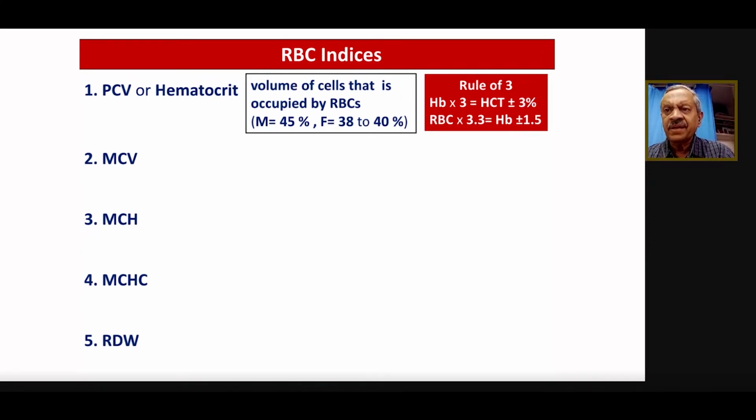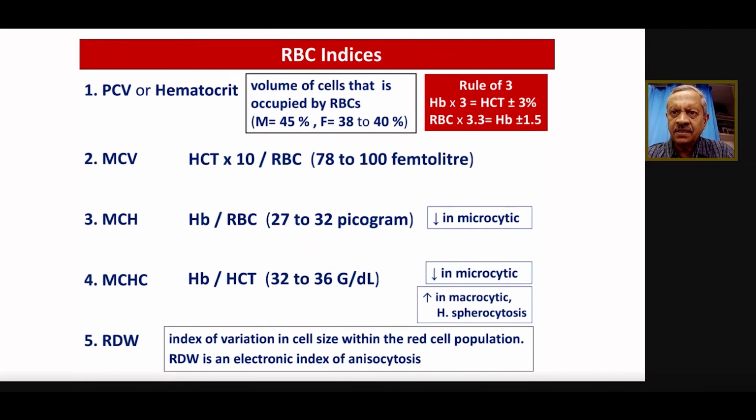This is very important, especially when the hematocrit and hemoglobin do not match, right? In a dehydrated patient, the hematocrit and the hemoglobin will not match. That's where it is useful. But remember, this is useful only when the RBCs are normal. With abnormal RBCs, this rule doesn't apply. So it's just for convenience, but otherwise what we need to see is the detailed analysis of the parameters.